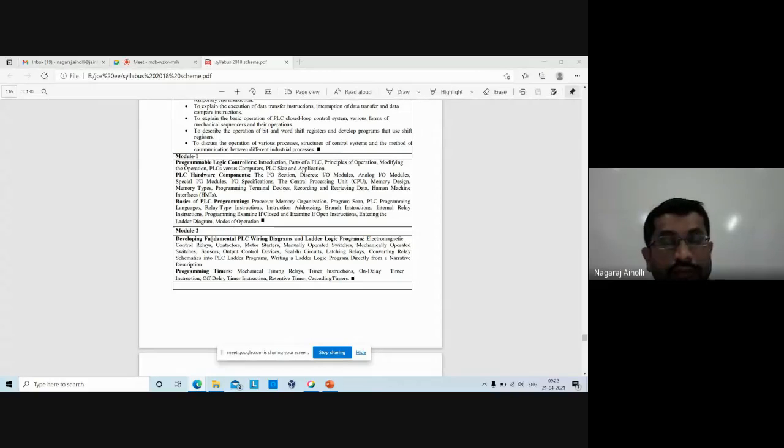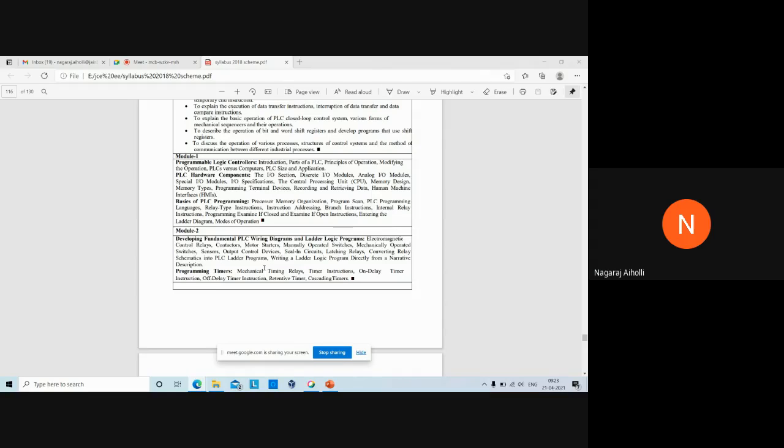If I compare them with the electronic switches, electronic switches are those which use transistors, the MOSFET, which you have studied in your first year in your basic electronics. Such types of switches which make use of transistors or MOSFETs are called electronic switches. Sensors, output control devices, seal-in circuits, latching relays, converting relay schematics into PLC ladder diagrams, that is, the on and off of the relay is shown in the form of a symbol representation, which is the PLC ladder diagram. It's called a ladder diagram because the instructions are in the form of a ladder. They are symbol based. That's why it is called PLC ladder programming or ladder diagrams.